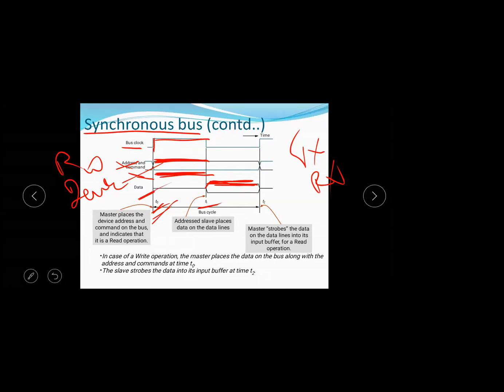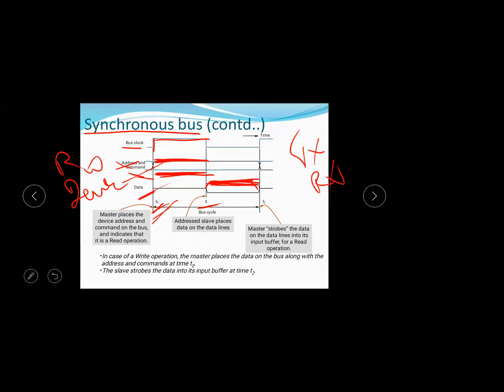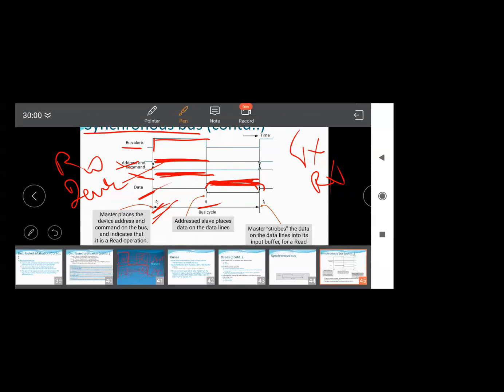Transmitter, and receiving the data by the receiver takes some time, until time t2. Again, one data is transmitted by the transmitter, and again at time t2 the same cycle repeats. The same will be continued in the next class. Thank you.